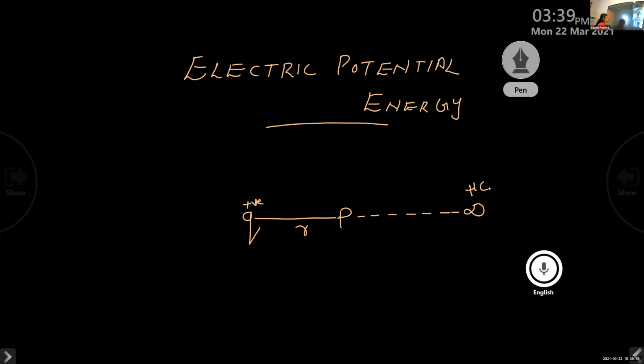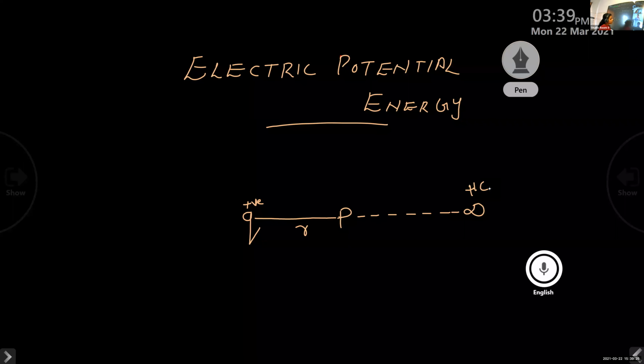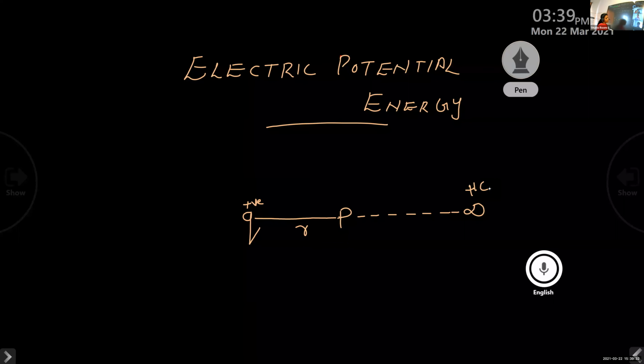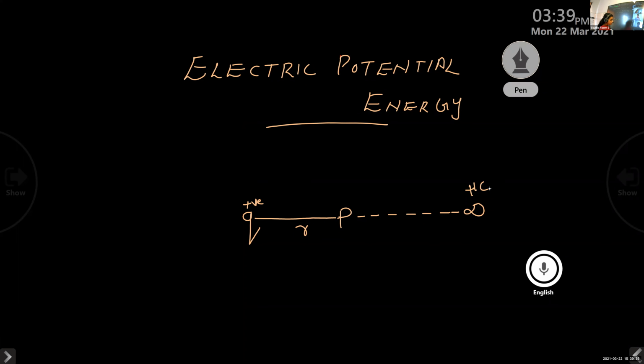In order to bring this unit positive test charge from infinity to point P, I do some external work, because the charge itself cannot move from infinity to point P. That work done to bring the unit positive test charge plus 1 coulomb from infinity to point P against the force of repulsion is known as electrostatic potential.